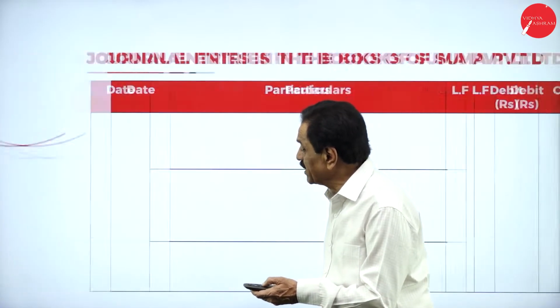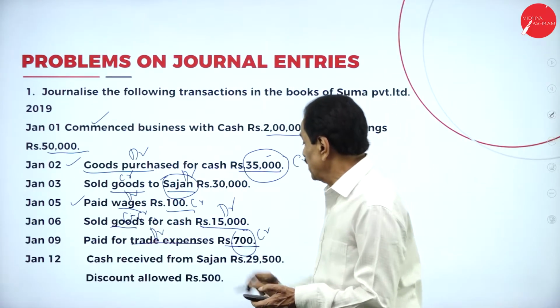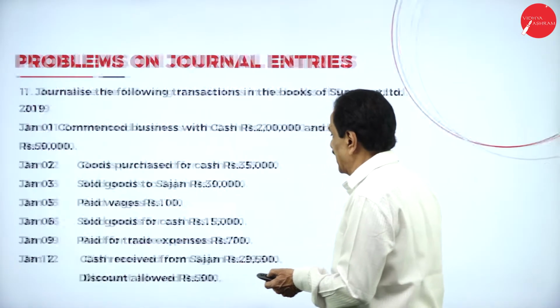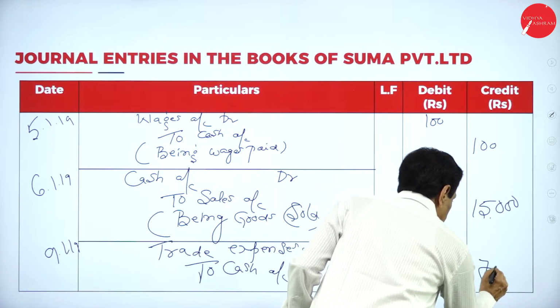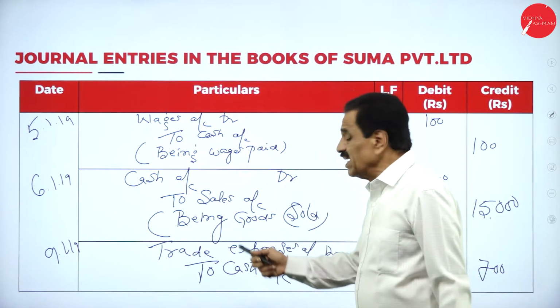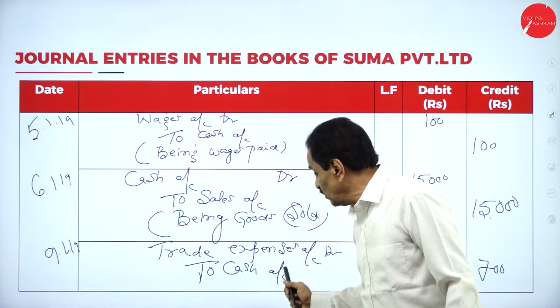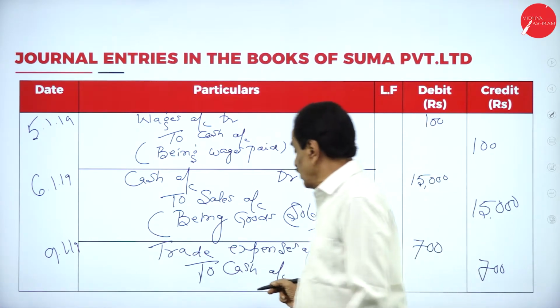What's the amount? Your trade expense is 700. What's the entry? Trade expenses account debtor to cash account.